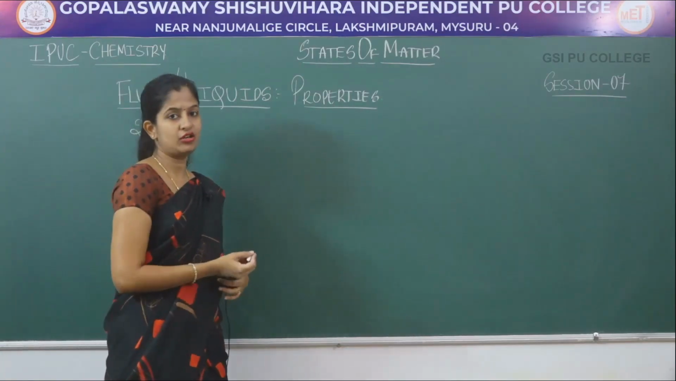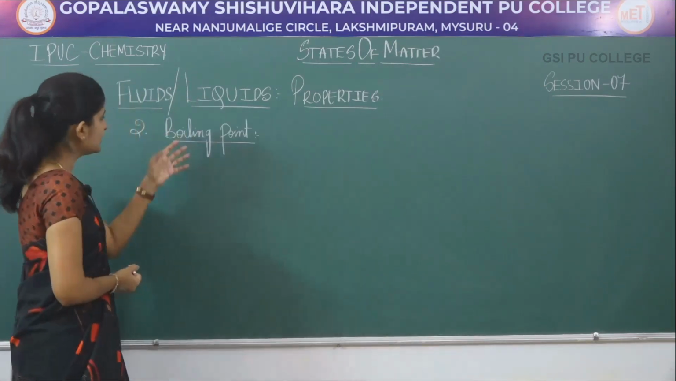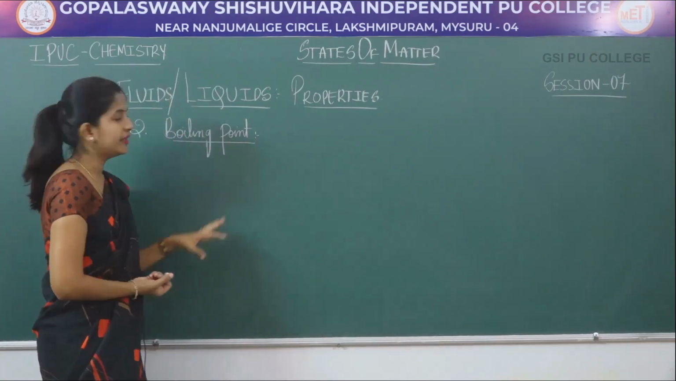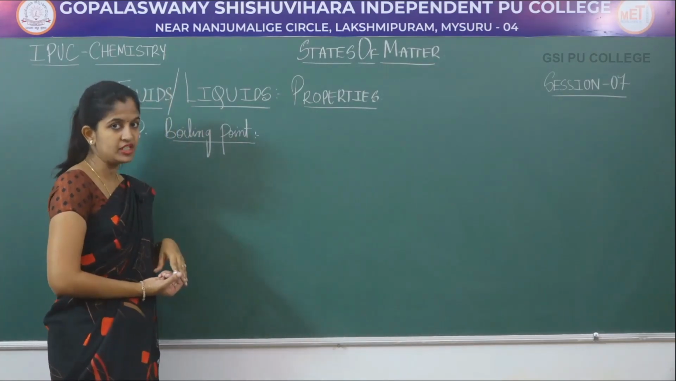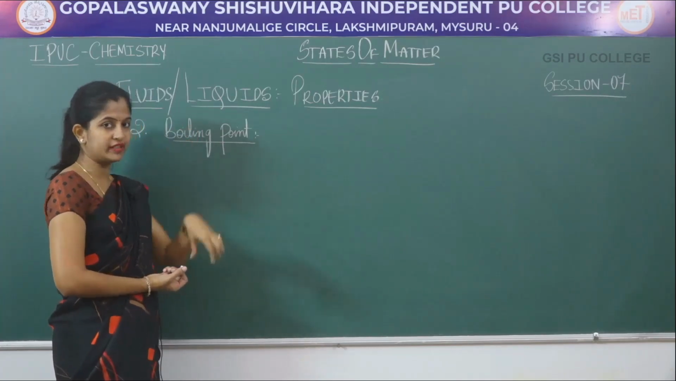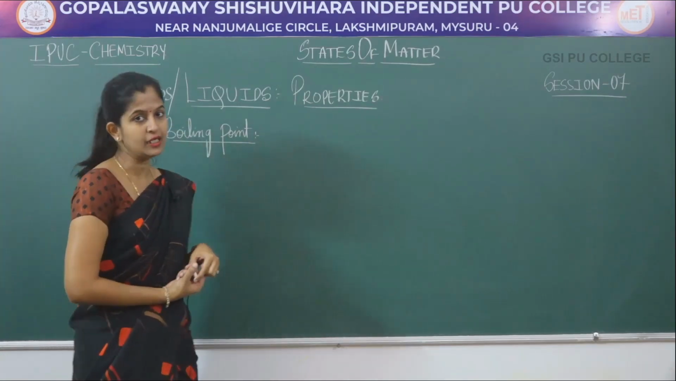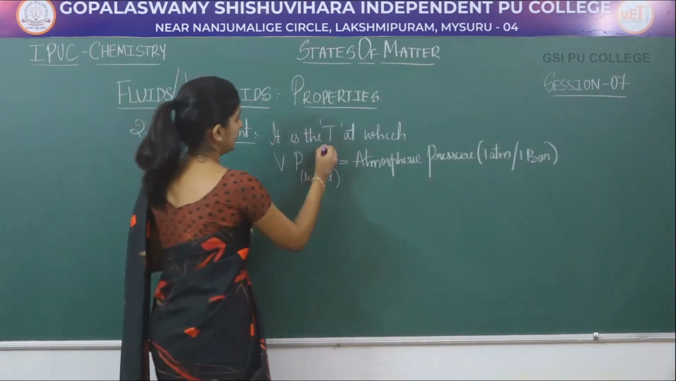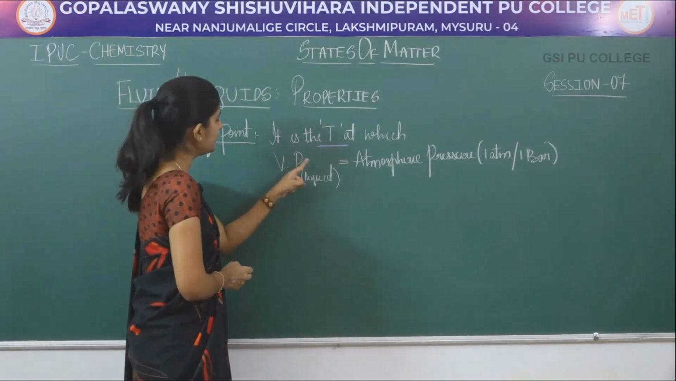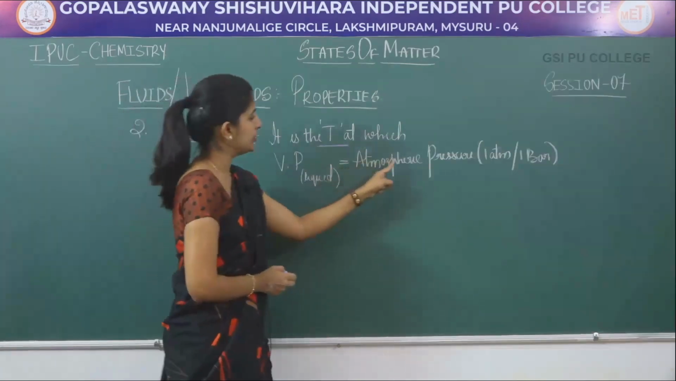The next property you have to study about your liquids is boiling point. So what is boiling point? Already ನಾನು first session ಅಲ್ಲಿ ನಿಮಗೆ discuss ಮಾಡಿದ್ದೀನಿ. So it is the temperature at which the vapor pressure, that is the pressure created by the vapors over the liquid, vapor pressure is equal to atmospheric pressure. So it is the temperature, very important. It is the temperature at which the vapor pressure, VP ಅಂದ್ರೆ vapor pressure of the liquid is equal to the